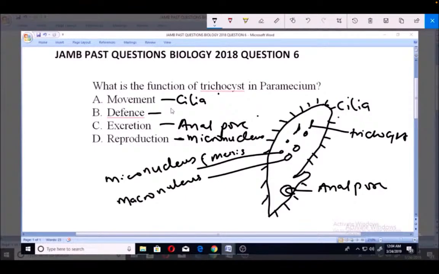And they are actually used for defense. The trichocysts are used for defense. So those are the parts of the paramecium.